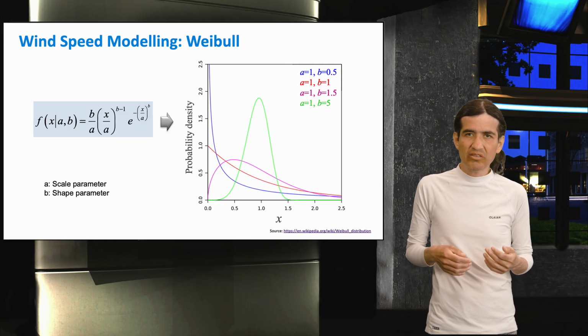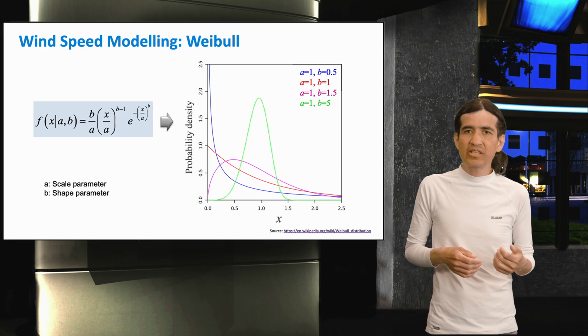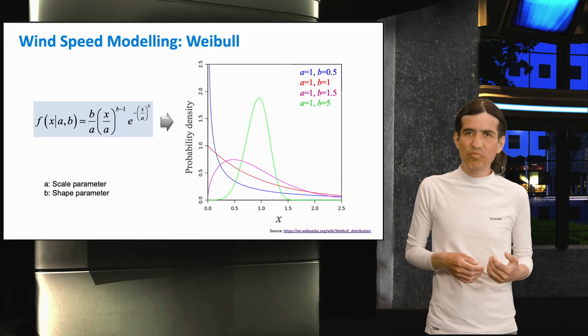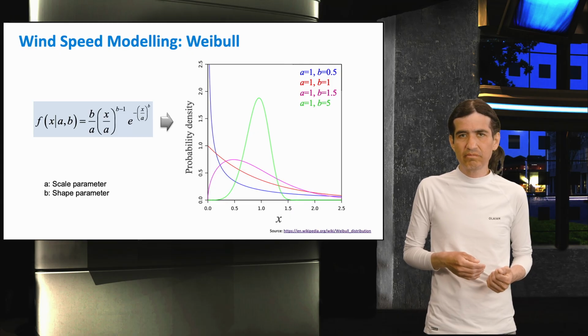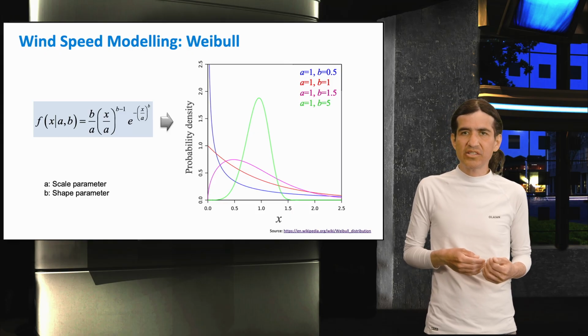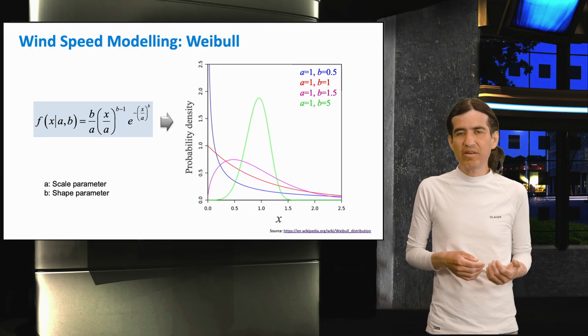Notice how a shape factor of unity or less does not even describe a bell curve. A shape factor a bit over unity tends to concentrate the values on the left of the peak, meaning in this location wind speeds are mostly low and the high wind speeds have a low probability. A high shape factor of 5 outlines a bell curve slightly skewed to the left. Please consider that all these very distinct curves came from varying the shape factor only. So, a convenient fitting can be achieved by varying both parameters.